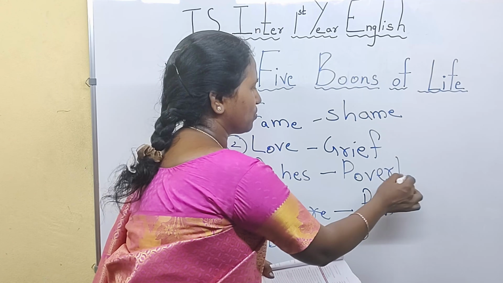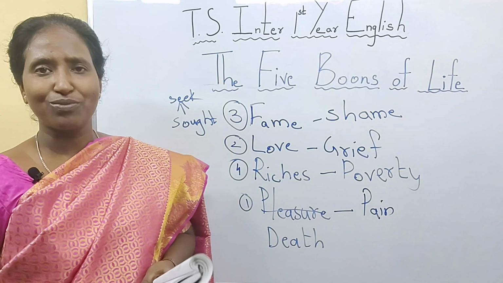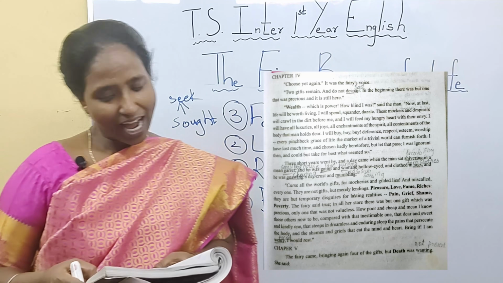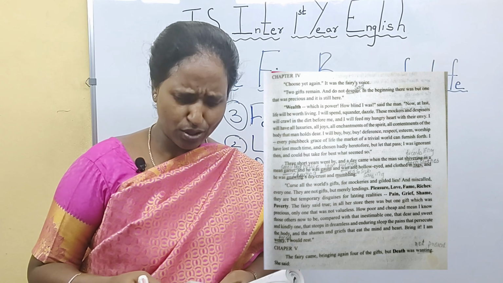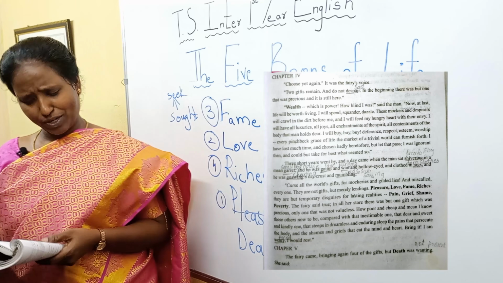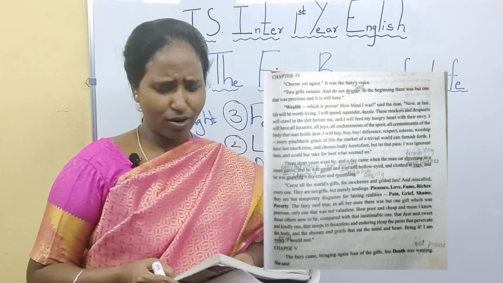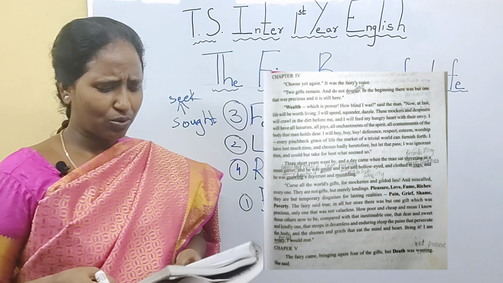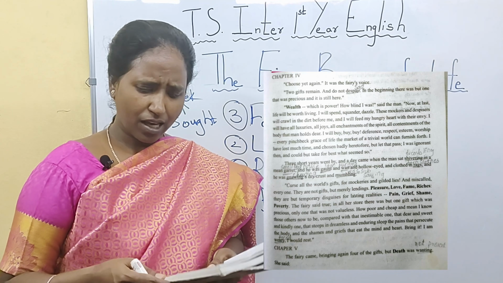Now he understood what is a real boon. The last choice, that is death. That is what he understood. The fairy said true. In all her store there was but one gift which was precious, only one that was not valueless. How poor and cheap and mean I know those others now to be.